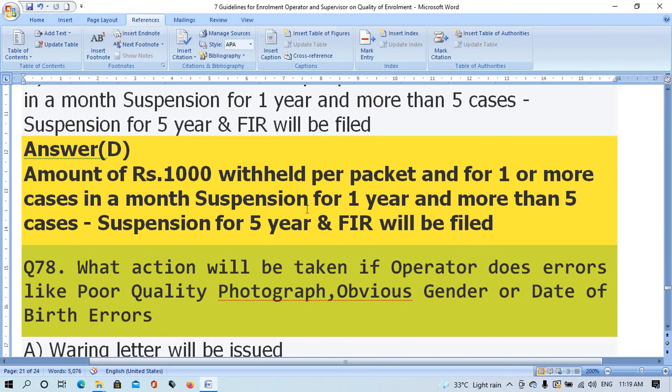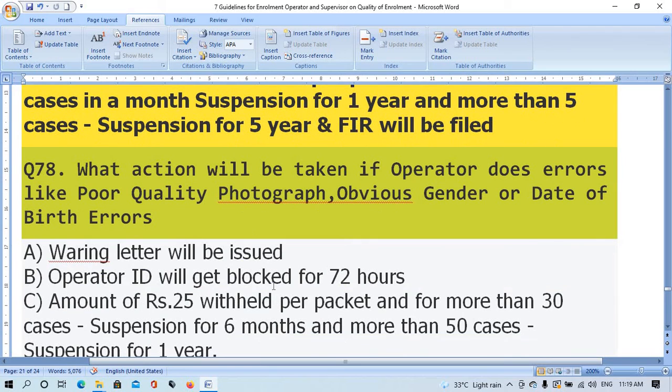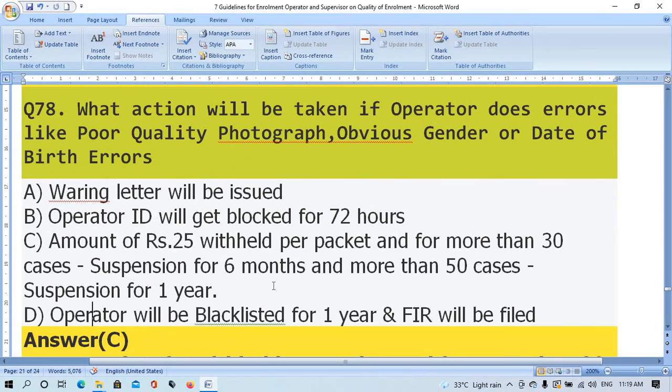Option A, warning letter will be issued. Option B, operator ID will be blocked for 72 hours. Option C, amount of rupees 25 withheld per packet, and for more than 30 cases, suspension for 6 months, and for more than 50 cases, suspension for 1 year. Option D, operator will be blacklisted for 1 year, and FIR will be filed.